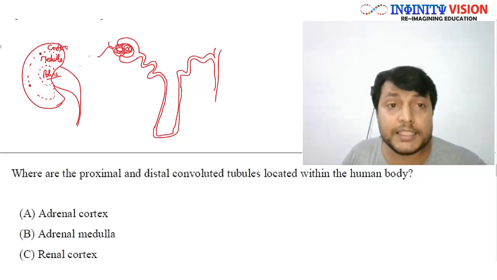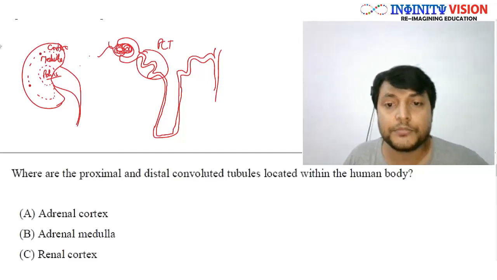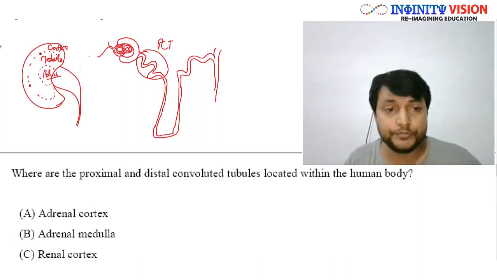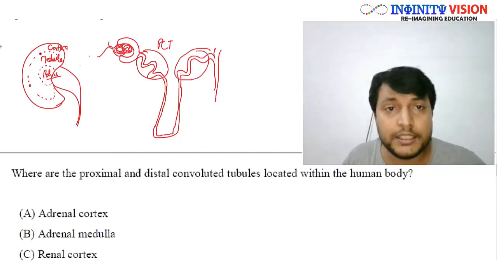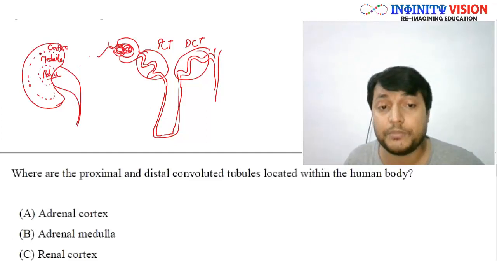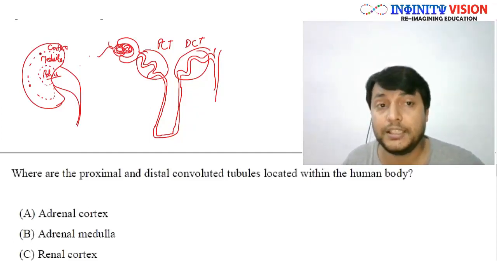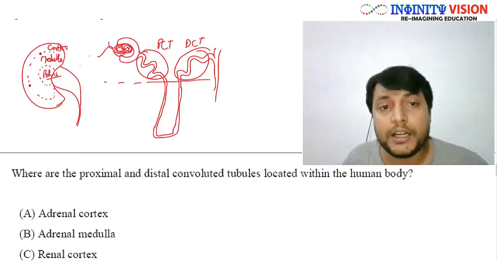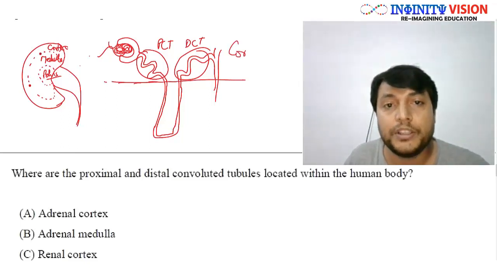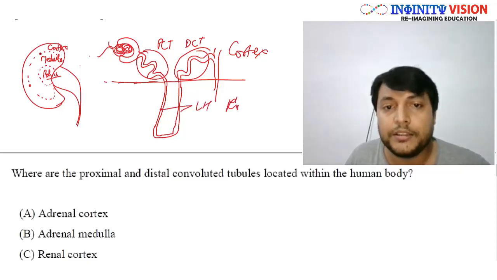Well, this part is called PCT, proximal convoluted tubule, and this is called DCT, distal convoluted tubule. So the question is asking, where are the proximal and distal convoluted tubules located? So PCT and DCT. Now, this entire part is found in the cortex. This part, which is the loop of Henle, is found in the medulla.